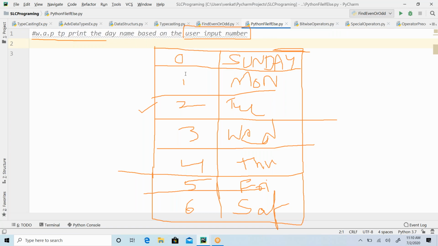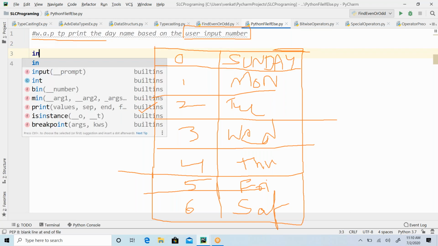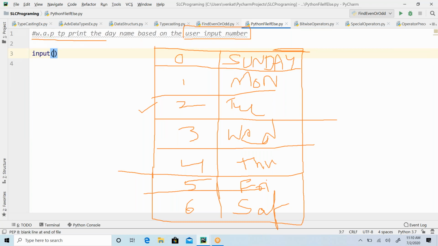So the first thing, I have to ask the user to enter the number, right? Okay, so then I will say, hey user, please enter any number between 0 to 6, right?